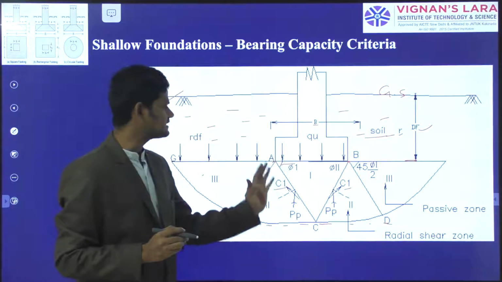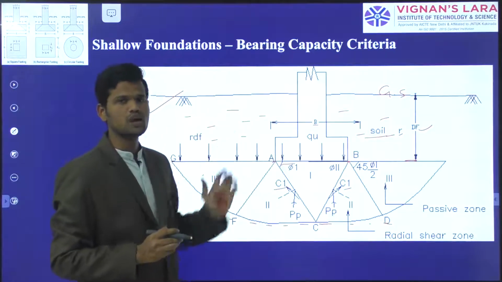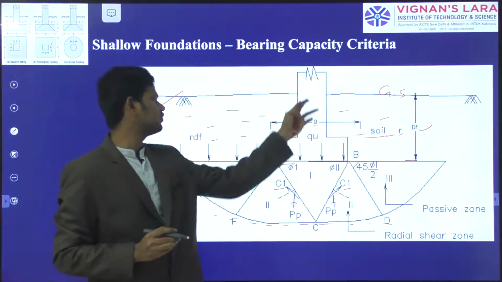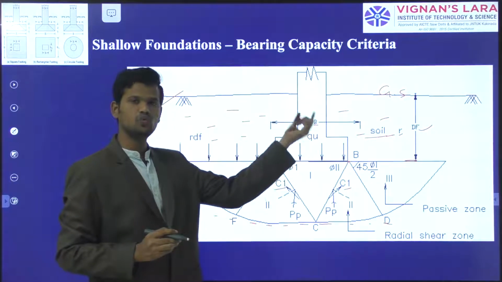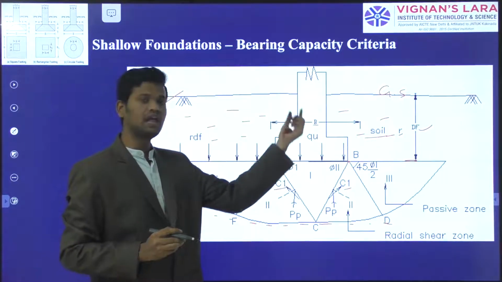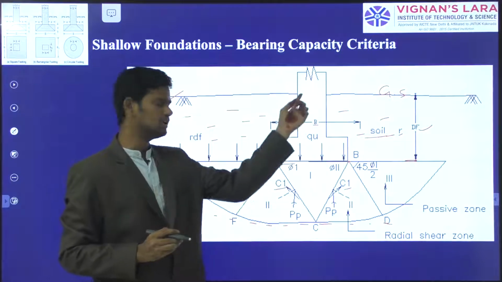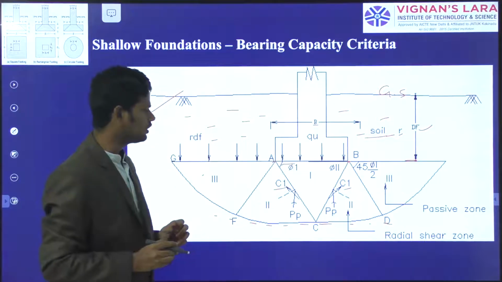This PP and C is acting on the wall towards the upward direction. Whereas, if you observe here in the downward direction, the load carrying capacity Q, the ultimate load Q, and due to surcharge load also, the load will be acting in the downward direction.